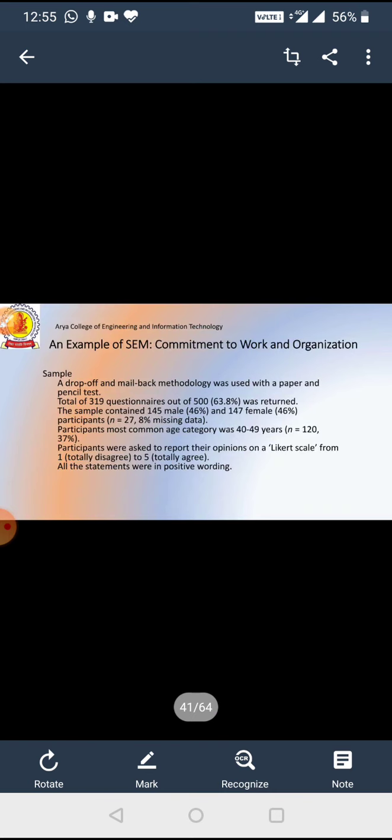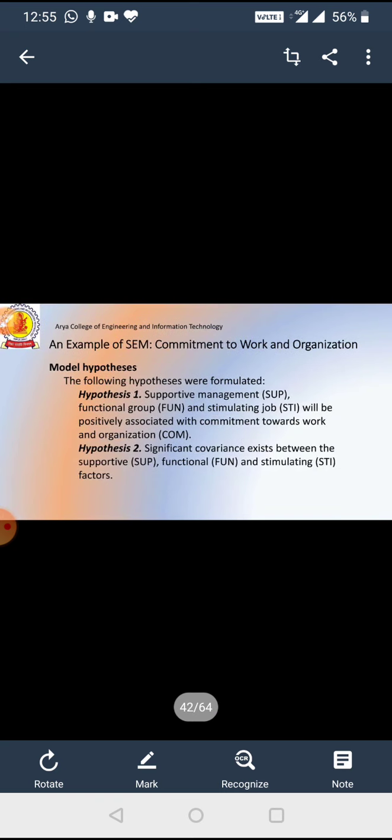This is SEM. A drop-off mail-back methodology and use of paper and pencil test. A total of 390 questionnaires out of 500 were returned, and from the participants the most common age category is 40 to 49. The model hypothesis is given by this hypothesis.